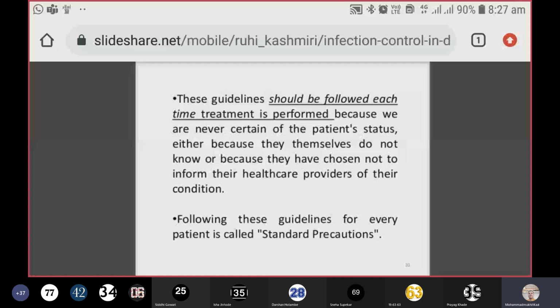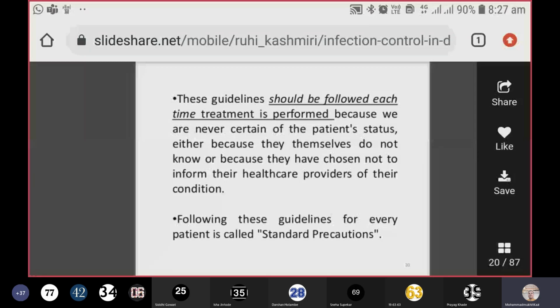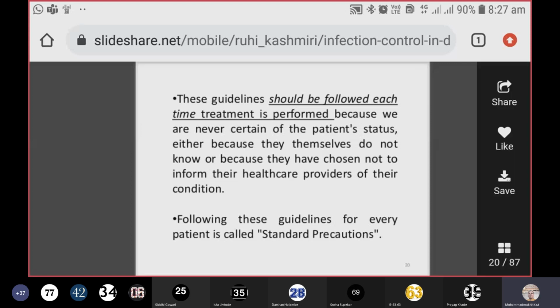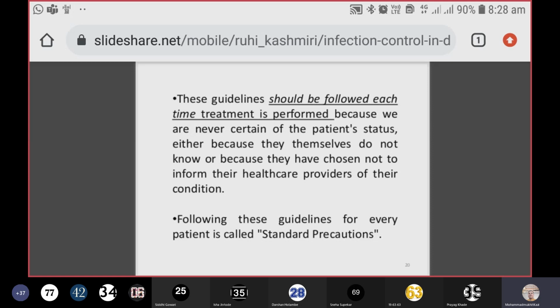These guidelines should be followed each time treatment is performed. Of course, it should be a habit that you are implementing these practices meticulously. The way we worship our God religiously, similarly, we should also implement these practices religiously in our clinic, so that we are not transmitting the infection from patient to doctors, or from doctors to the patient, or patient to patient, all these things.